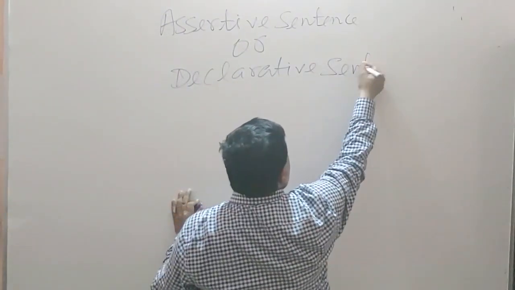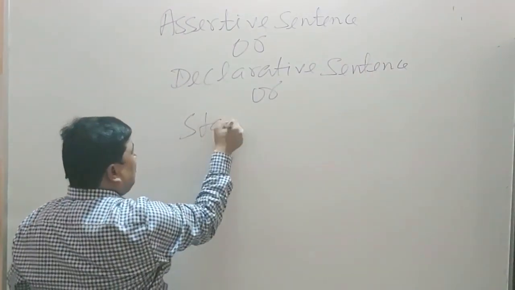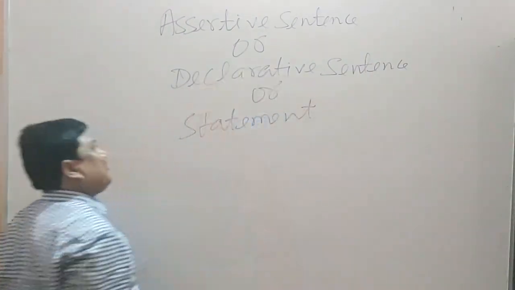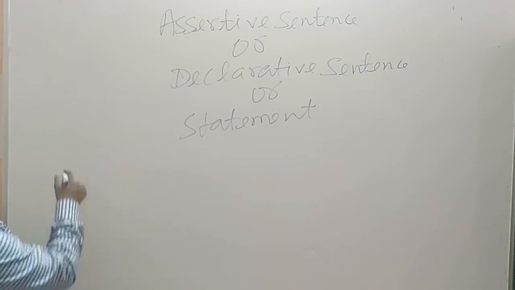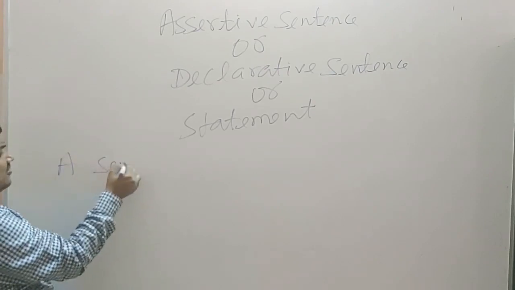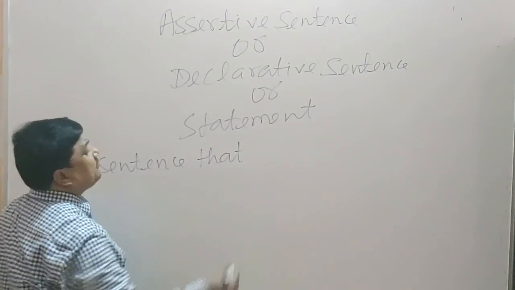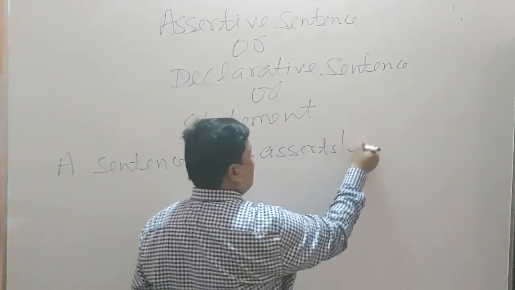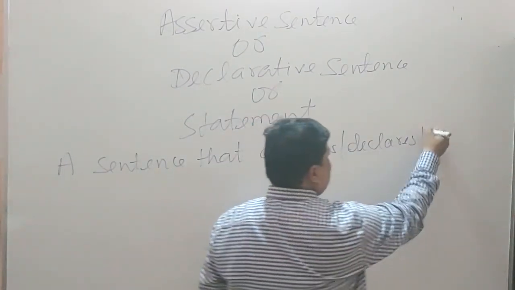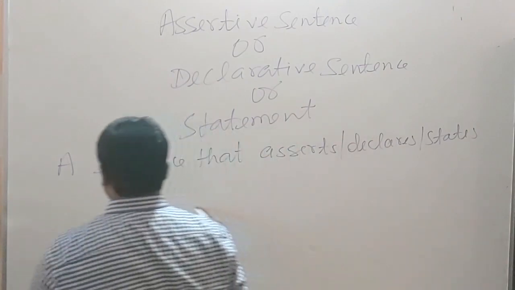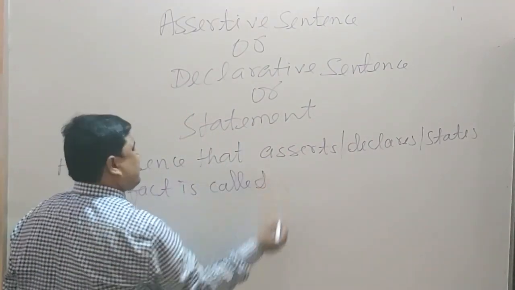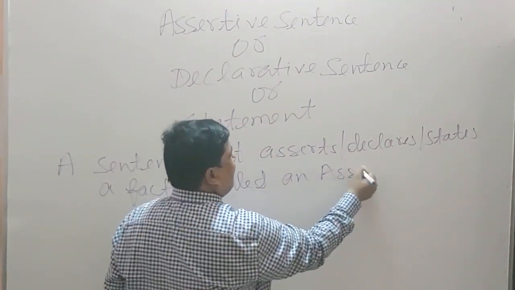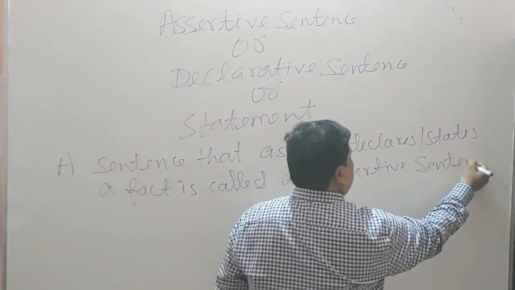And sometimes it is called a statement. Now I am going to define it: a sentence that asserts or declares or states a fact is called an assertive sentence.